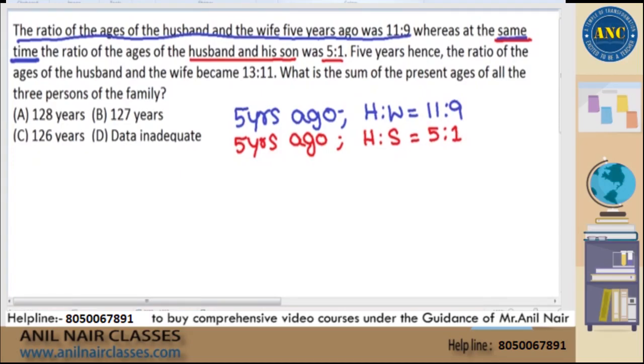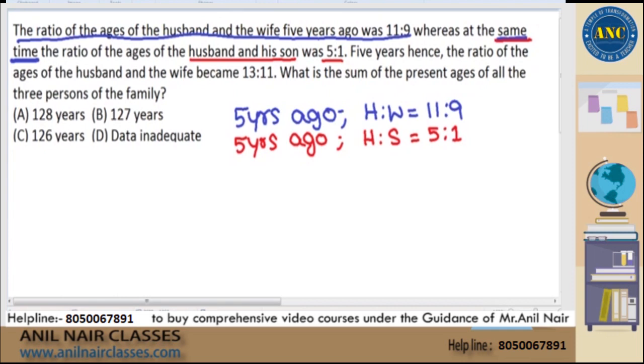If you think a little logically, suppose I tell you a statement, right now I am 30 years of age. At the same time I am also 37 years of age. Is it a valid statement? Is it a right statement? Definitely no. If I say I am 30 years right now, at the same time I am 37 also, can it be possible? It can never be possible. Common sense should say that at the same time a person cannot have 2 different ages. A person should have only one age at the same time.